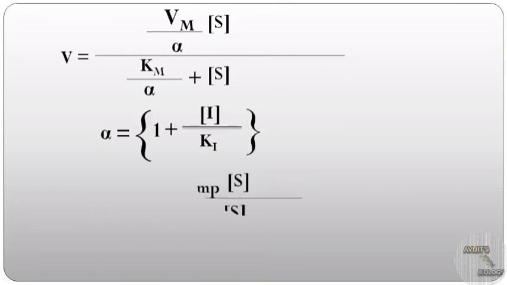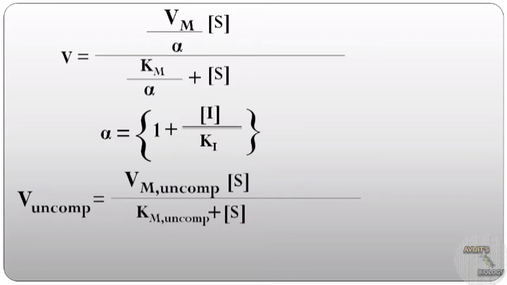We can write this as V uncompetitive equals Vm uncompetitive into S by Km uncompetitive plus S. As Vm and Km are both divided by alpha, Km will be decreased and Vm will also be decreased. As a result, the overall rate of the reaction will be decreased.